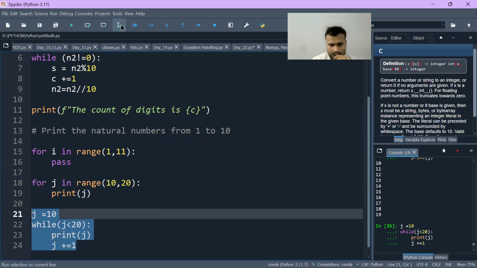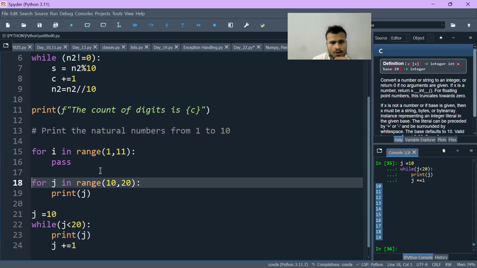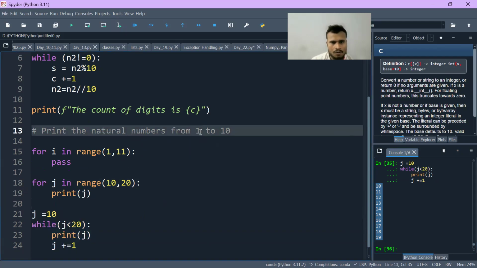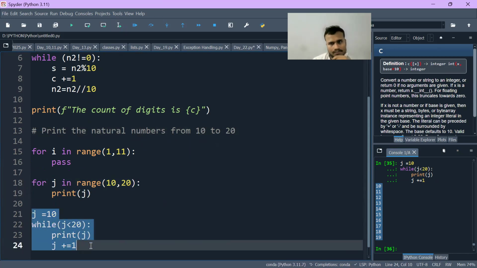And if I execute it, we can see everything is getting printed. If we want to print the natural numbers from 10 till 20, then using a for loop we can do it this way, and using a while loop we can do it this way. The only thing needed is that you have to focus on the loop.